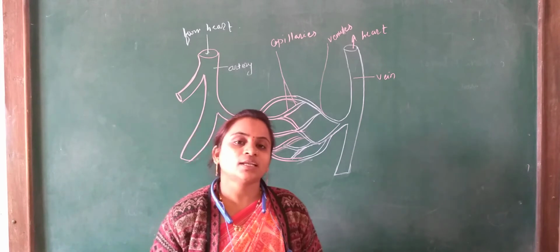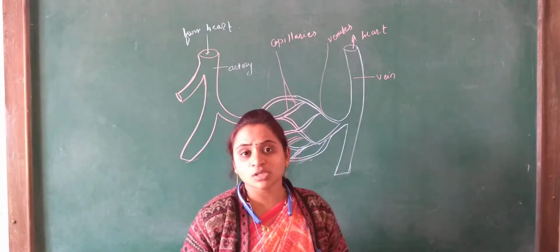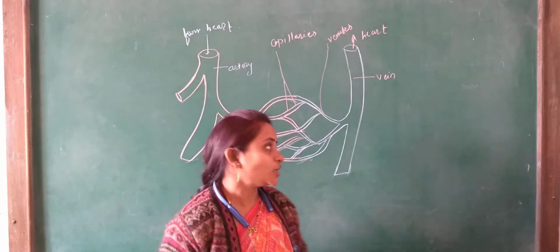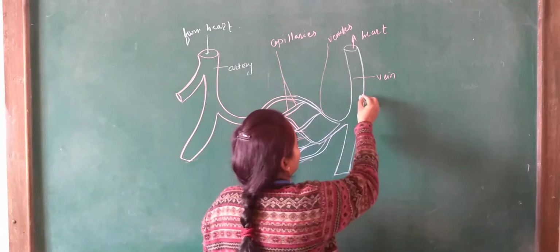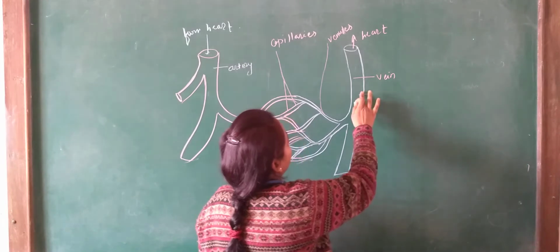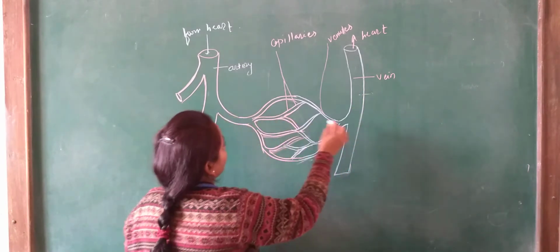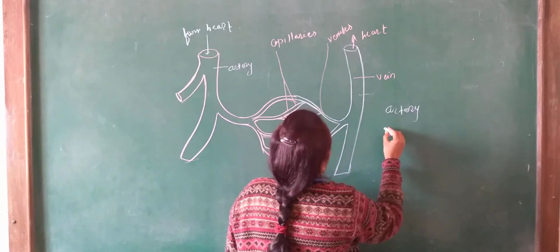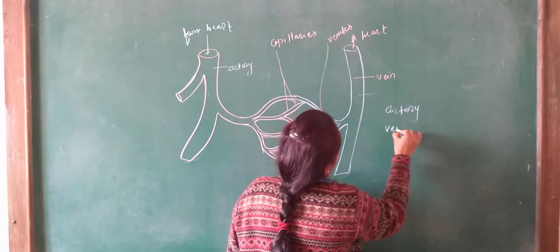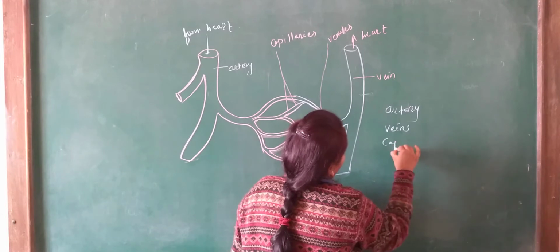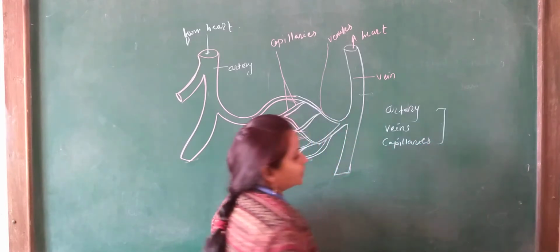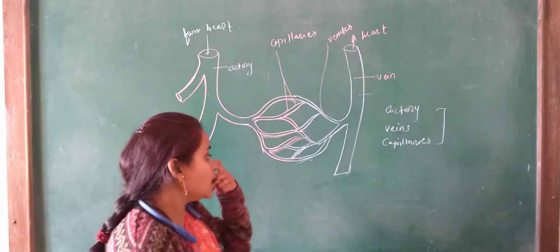There are three types of blood vessels which are included in the circulatory system, in the different functions of different parts of the heart. The first type is the artery. Second, veins, and third, capillaries. These three types of blood vessels play an important role in the circulatory system.